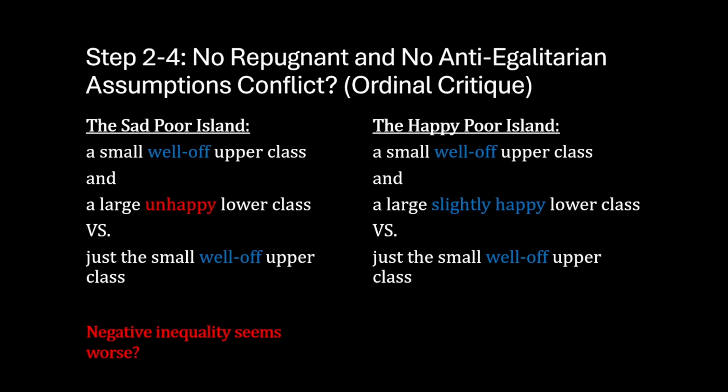But we can also conclude that positive inequality is better or uncertain. In the happy poor island case, it seems like the addition of a slightly happy lower class could improve the overall population. So, comparing these two cases, we can see that step 3 must be mistaken. Step 3 would only apply in cases of clearly worse inequality, but would not apply in cases of clearly better inequality.